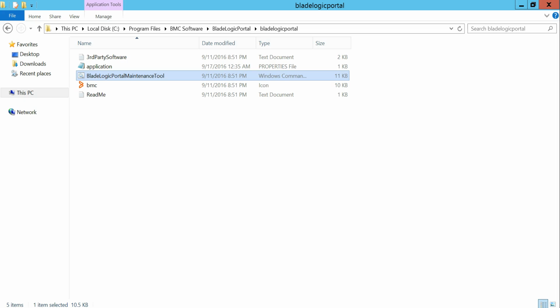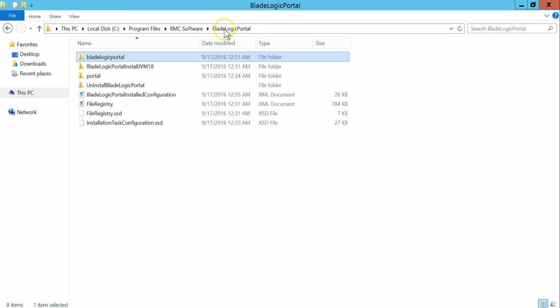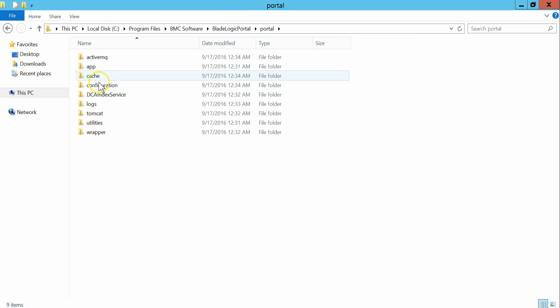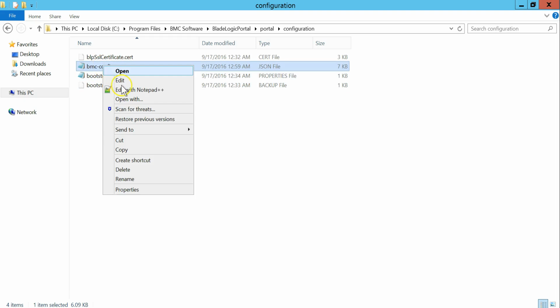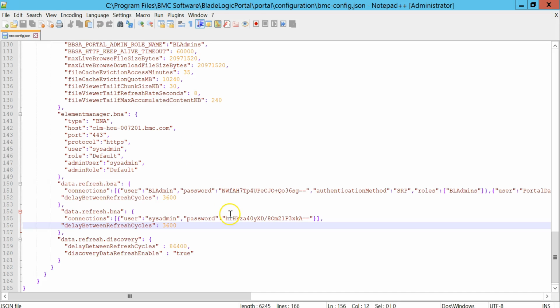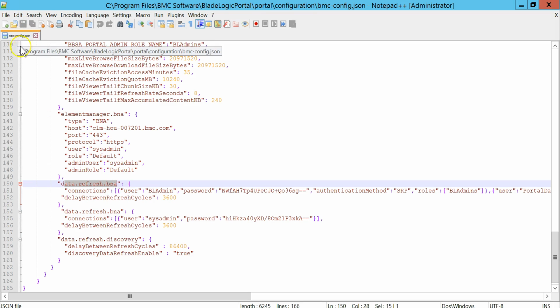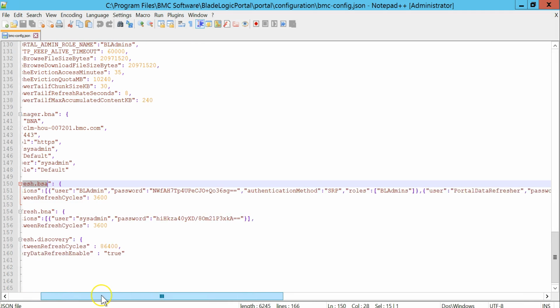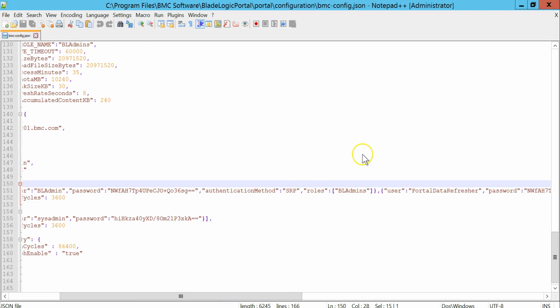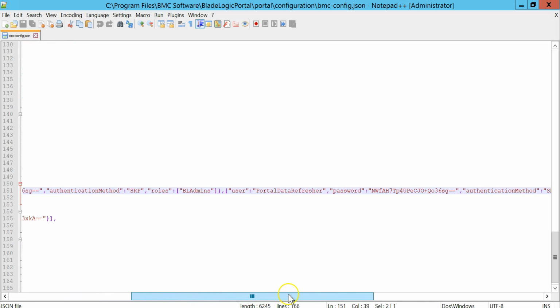To confirm that these users have been added into the BMC config JSON, we can just check the BMC config JSON. This is a data refresh node for the BSA in BMC config JSON. And if you see, we have multiple users here. One is a BL admin user, which was existing already. And this is a new user which we have added using the maintenance tool, portal data refresher. And these are the different roles for this user.